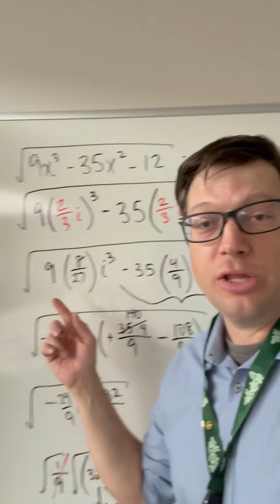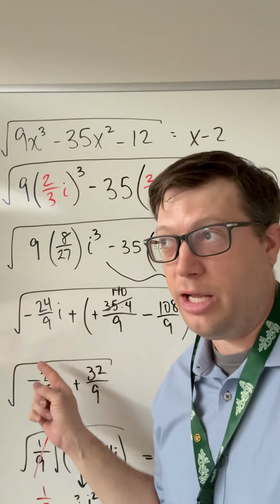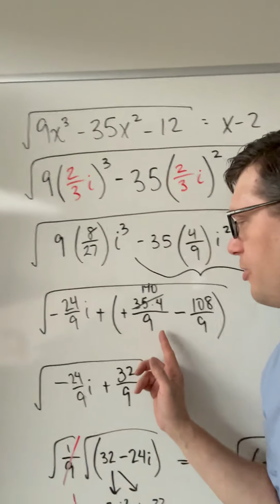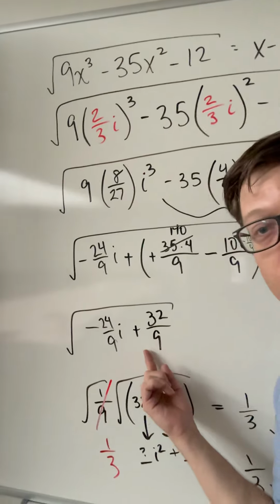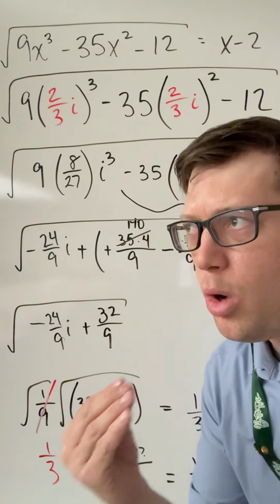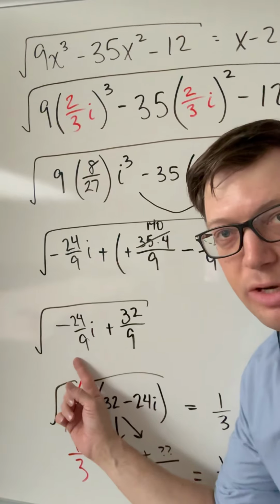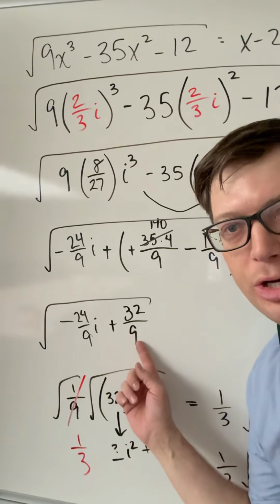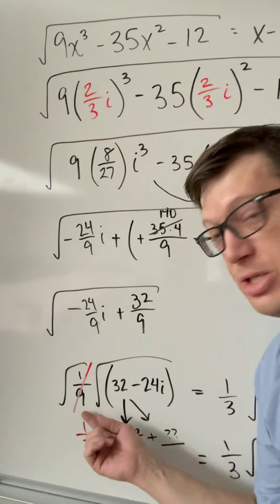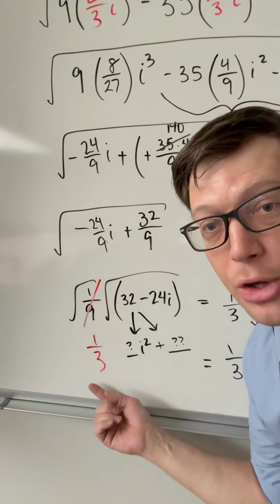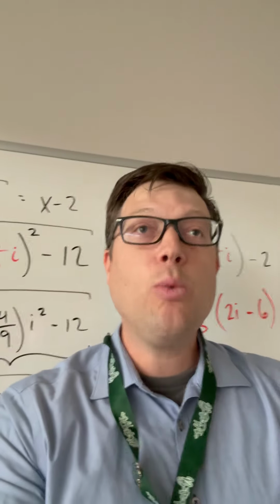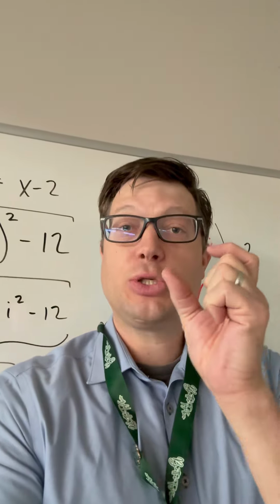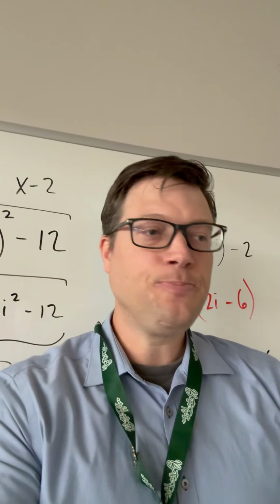In this situation, then, we wind up with -24/9 i. There's a reason for that. And then evaluating on the other side, we get a value of 32/9. If I factor 1/9 out of -24/9 i and 32/9, then square root, I'm left with 1/3 times this 32 minus 24i. And I didn't see at first why that was a result of a squared complex number.